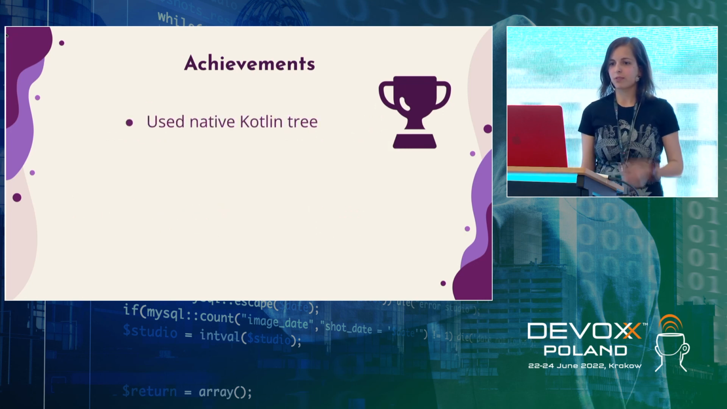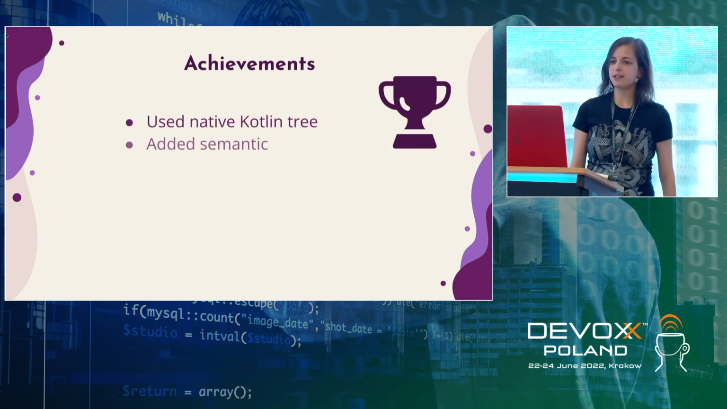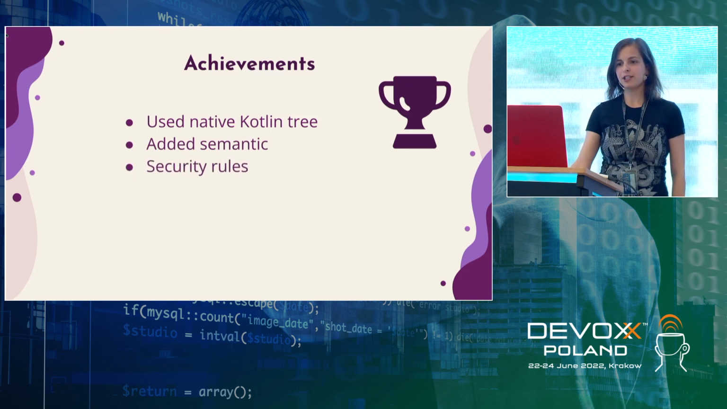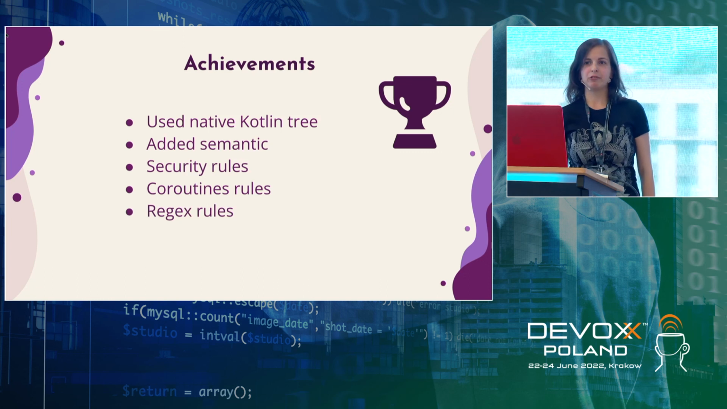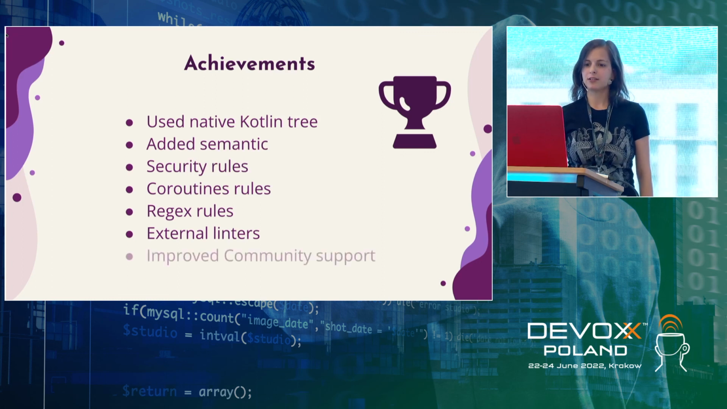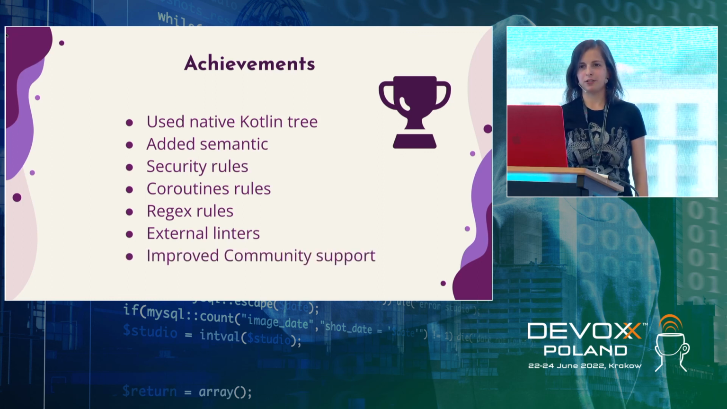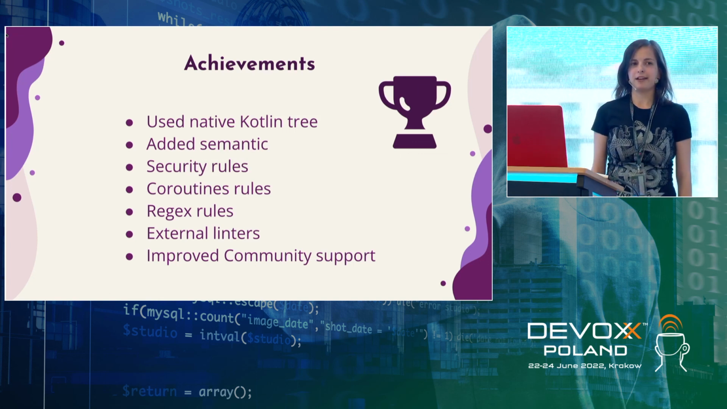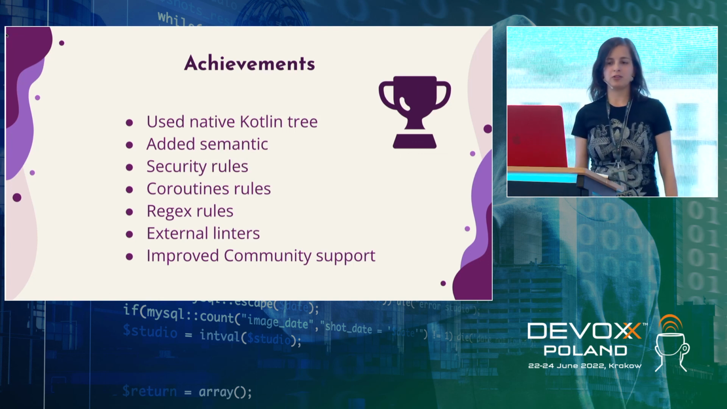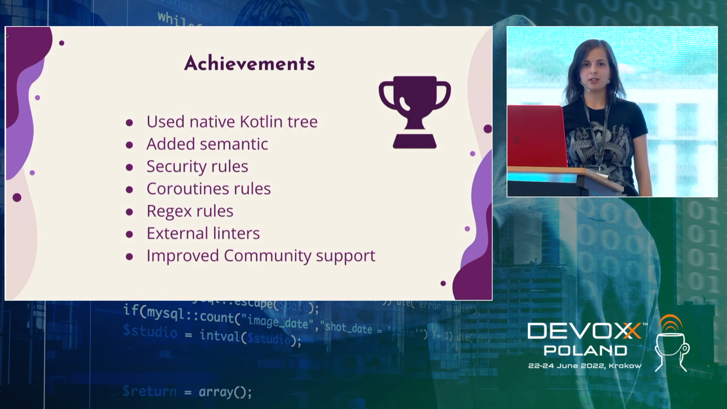And how did we do it? We used the Kotlin native tree. We added semantic. We had security rules. We had rules for coroutines. We also implemented some rules for regular expressions. We updated external linters and also added the support of ktlint. And we improved the community support. Before we started working on Kotlin, you might have had to wait a couple of weeks or even a month for your answer in the community; today it should be in a day or a few days.